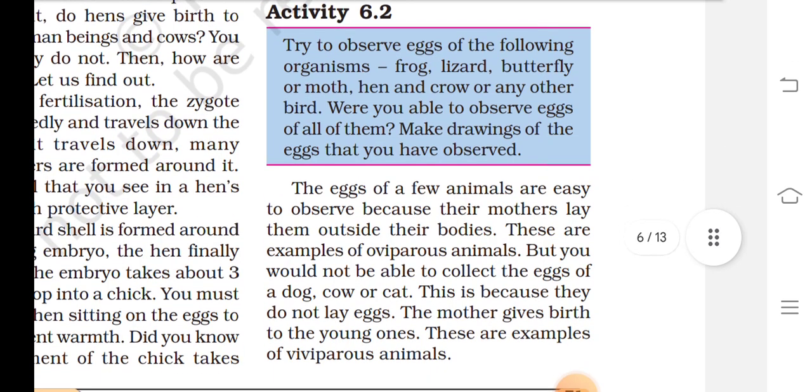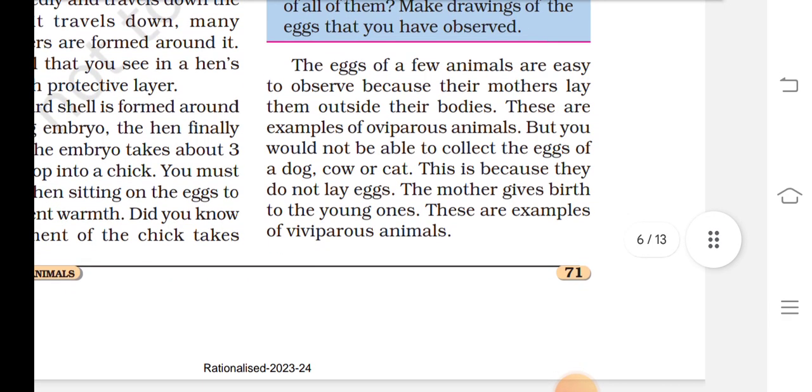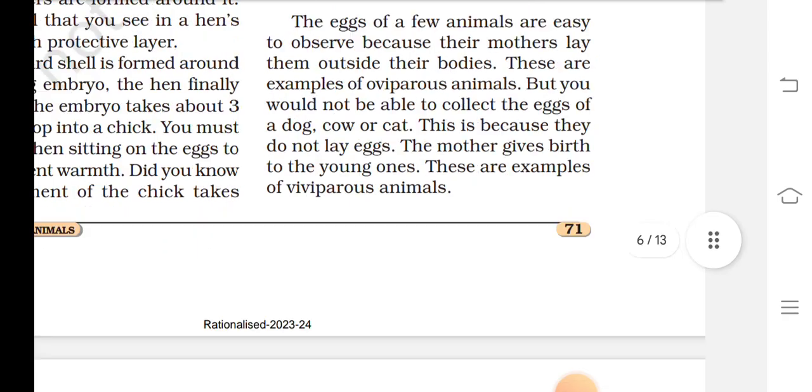Activity 6.2. Try to observe eggs of the following organisms: frog, lizard, butterfly or moth, hen, a crow or any other bird. Were you able to observe eggs of all of them? Make drawings of the eggs that you have observed. The eggs of few animals are easy to observe because their mothers lay them outside their bodies.